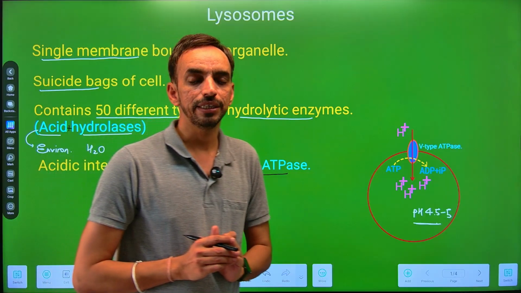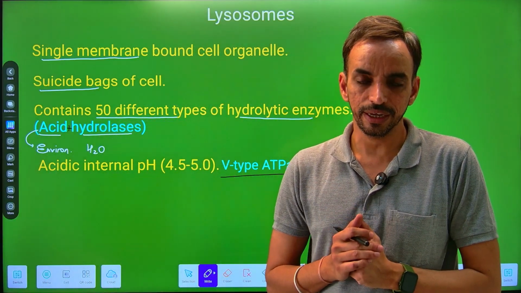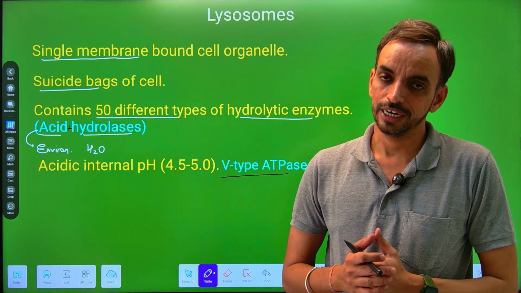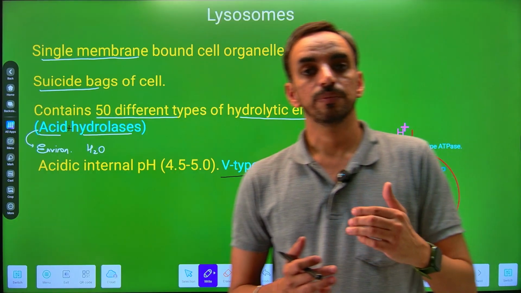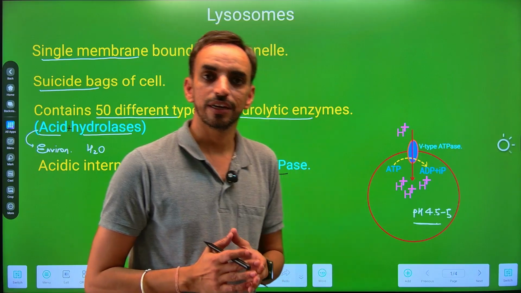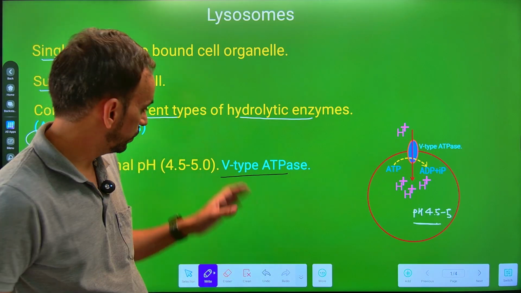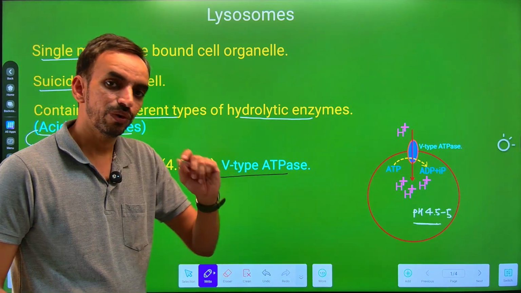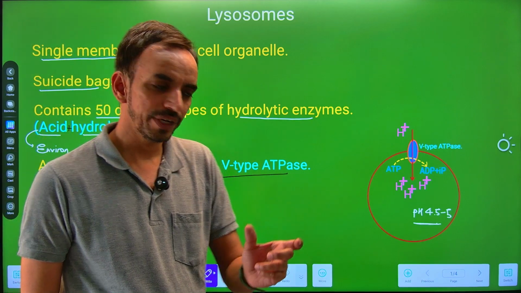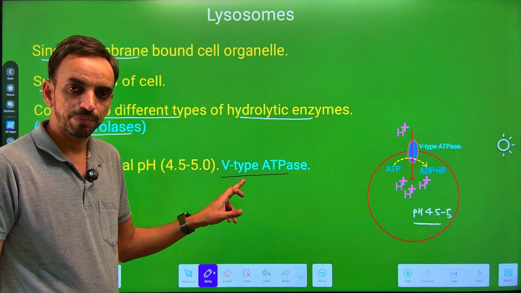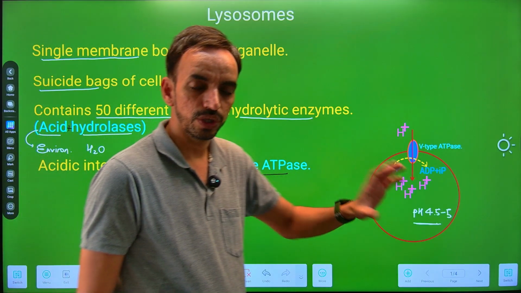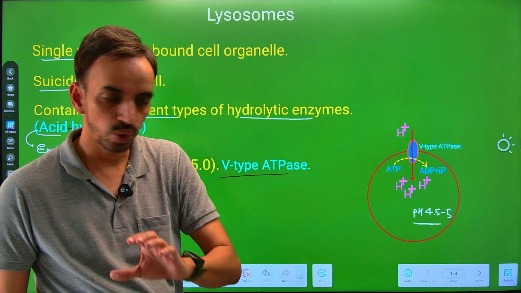As we discussed earlier when we studied membrane transportation, there are three types of ATPases or pumps involved in the process of active transportation, which are P-type pumps, V-type pumps, and F-type pumps. So there is the presence of V-type pumps. These were first discovered on the vacuolar membrane. That's why these are known as V-type pumps. They also remain present on the membrane of the lysosome.